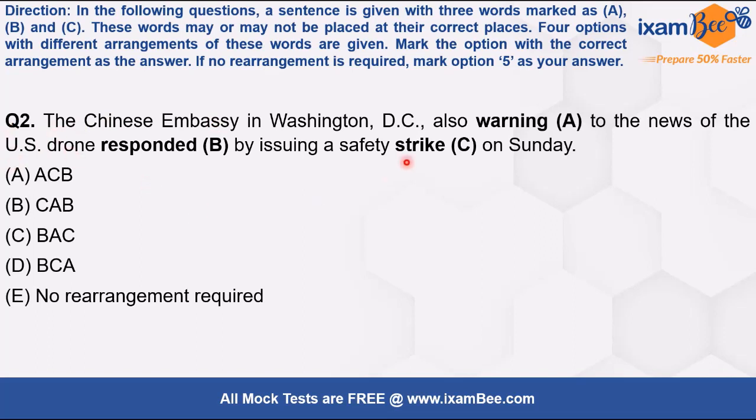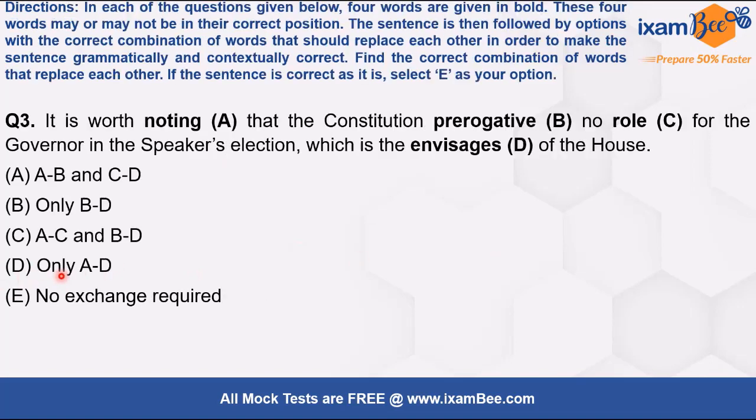US drone strike, right? By issuing a safety warning on Sunday, right? So the correct order here is B, C, A, right? So option D is the correct answer here, right? So now this is another word swapping question. Here read the directions and try to solve this yourself and drop your answers in the comment section below, right?